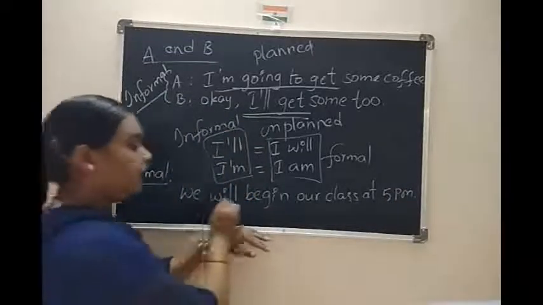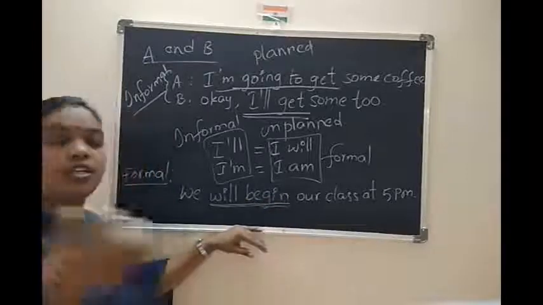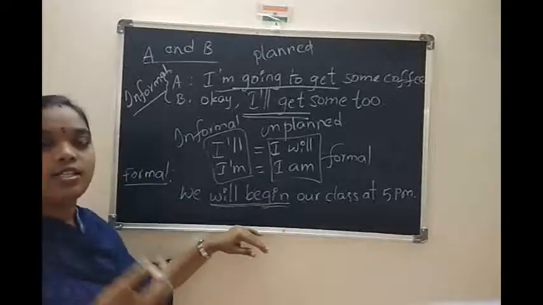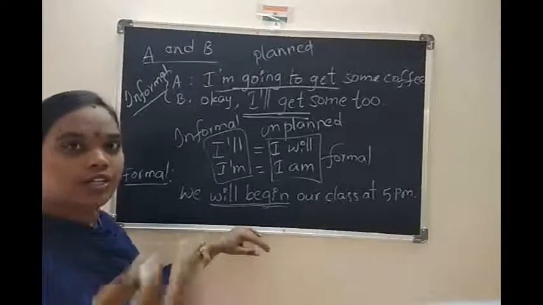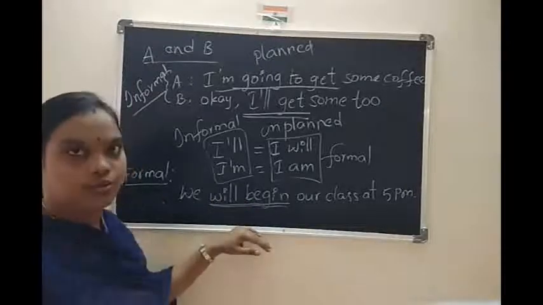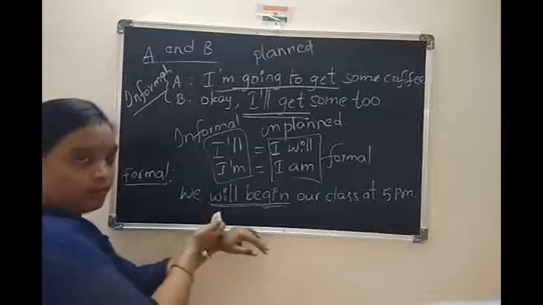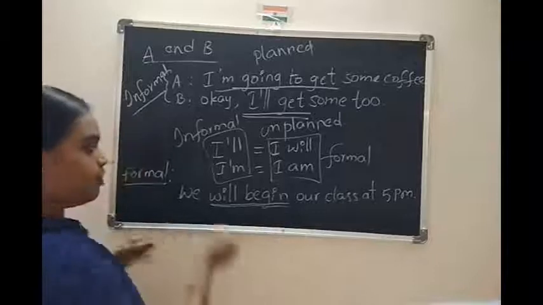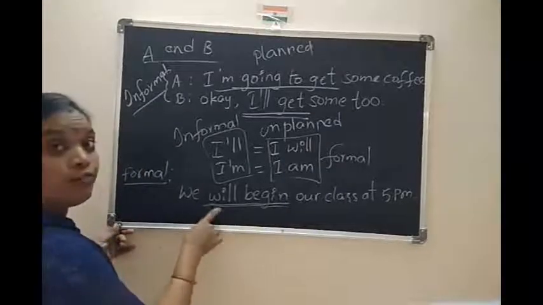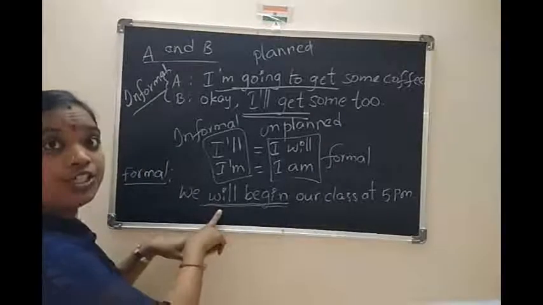To children we are saying this is formal way. So this is a formal way. We will begin our class at 5 p.m. So I use here full form. I am not using here short form.